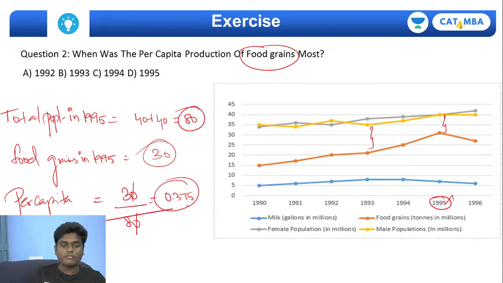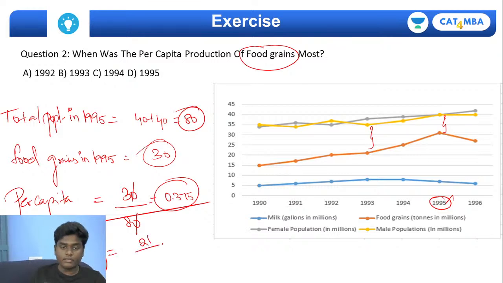Okay. If you see this in 1993, the total production of food grains in 1993 is how much exactly? Let's take it as 21.